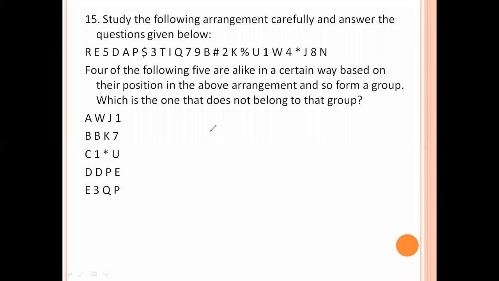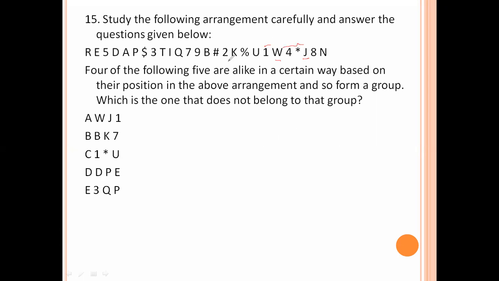Next, study the following arrangement carefully and answer the questions given below. 4 of the following 5 are alike in a certain way based on their position in the above arrangement and so form a group. Which is the one that does not belong to that group? WJ1: W is 3 steps forward, next 1 step backward.